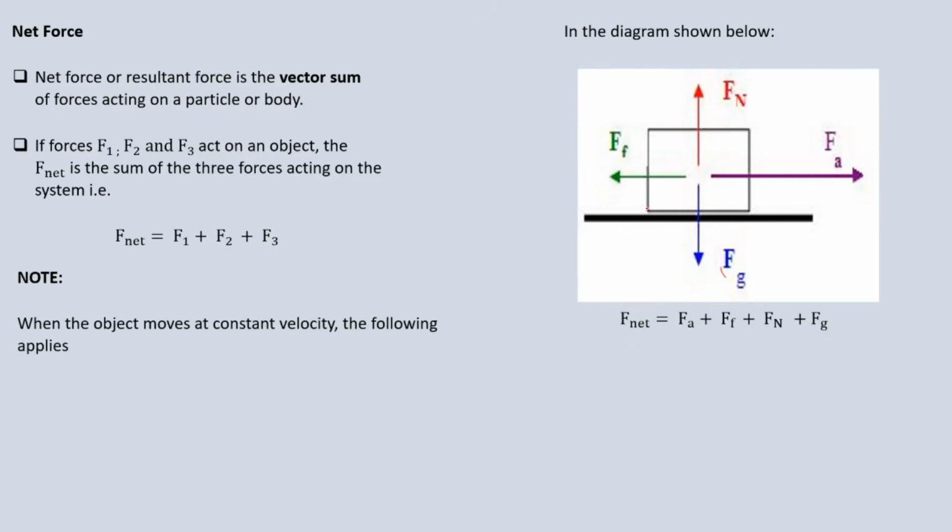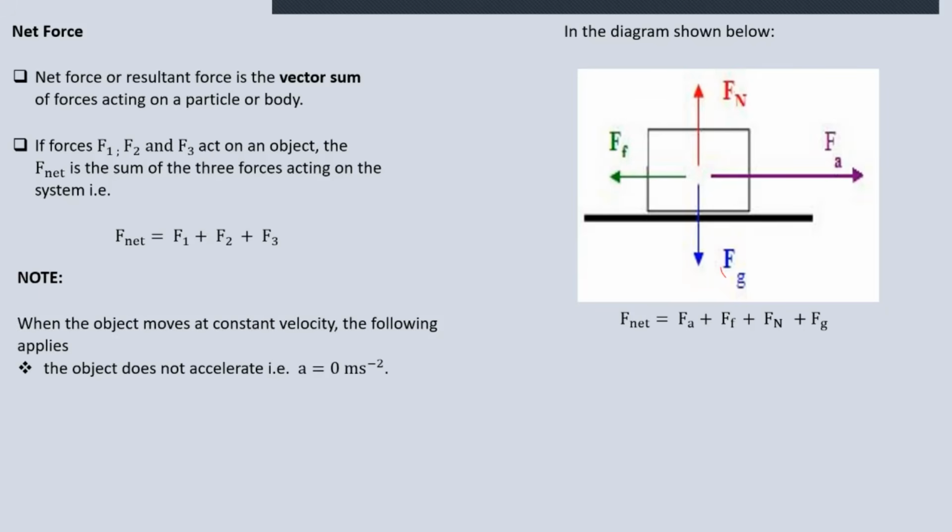The object, when it is moving at constant velocity, please note this very important piece of information. So the questions will say an object moves up an incline at constant velocity. It moves to the right at constant velocity. When an object moves at constant velocity, here are the implications. Here's what it means to have an object moving at constant velocity. Number one, it means the object does not accelerate. Constant velocity means there is zero acceleration.